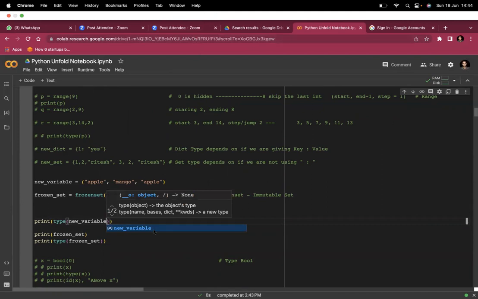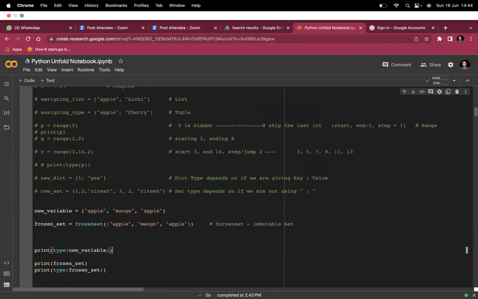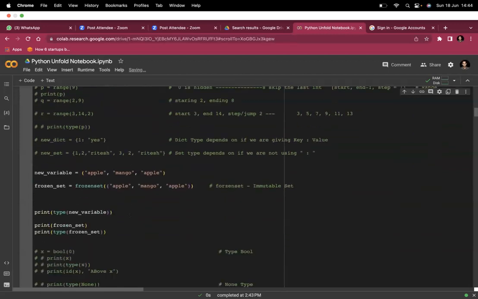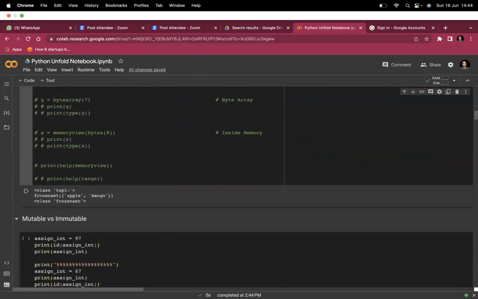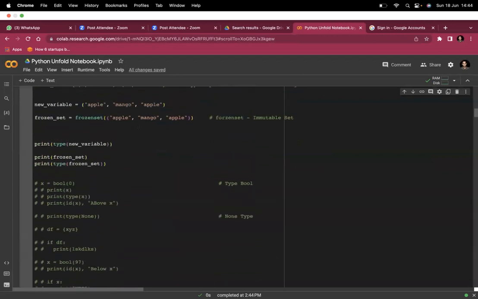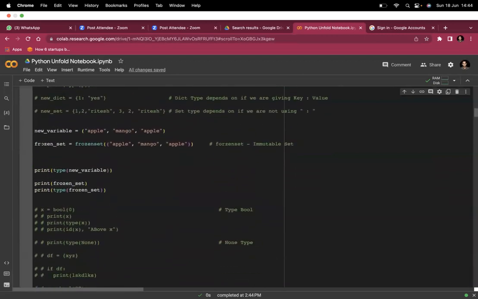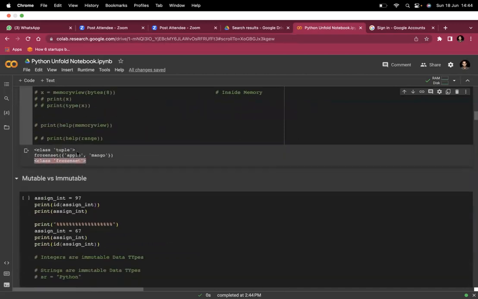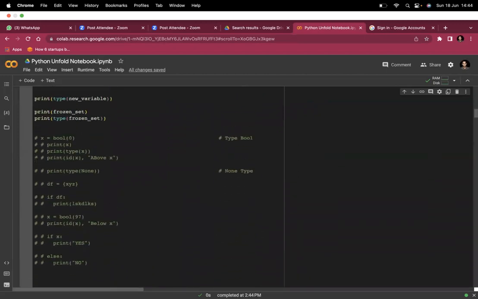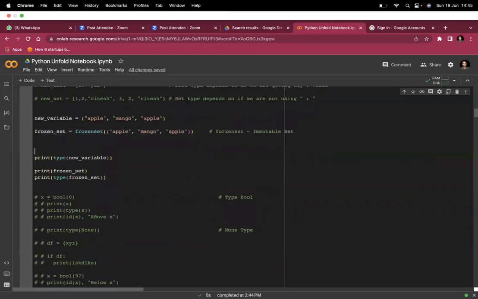So yeah, when you print the type of the new variable, you will see it is of type tuple. And this frozen set which I defined here is of type frozenset. So it's a tuple and it is of type frozenset. These are the two things you can say. Here the typecasting is happening. Frozen sets are immutable. Tuples are immutable, and we are typecasting on a tuple.